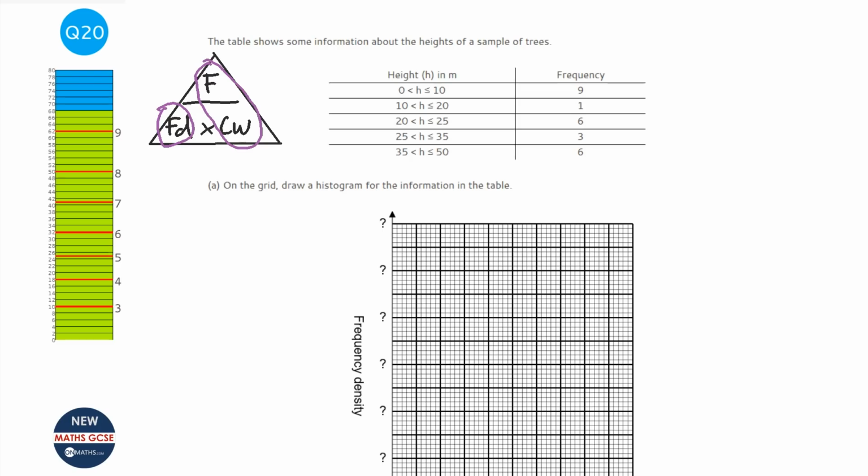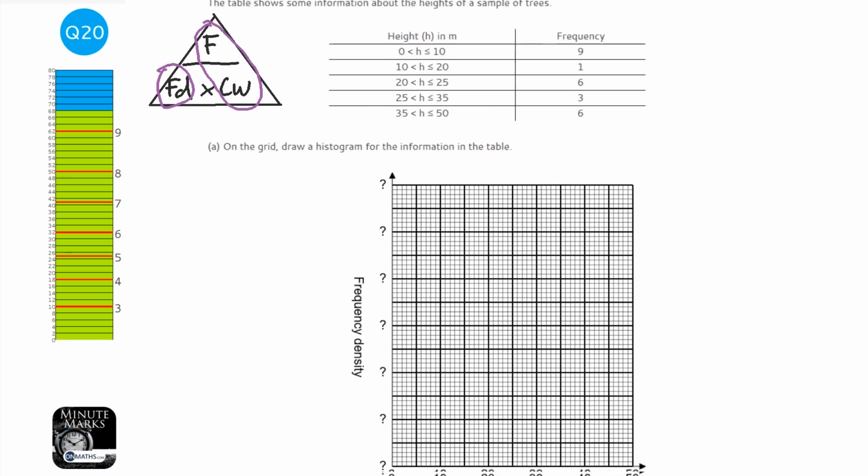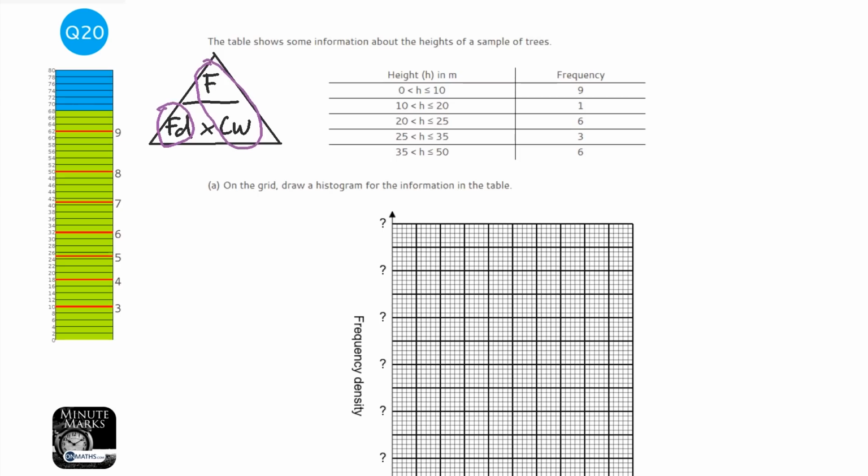So just be a little bit careful, and if they're looking for that type of question, they will give you a bar on the histogram and a value in the table that show you what you have to times them by to get to the frequency density. However, in this one we're actually asked to draw a histogram ourselves, so we don't need to worry about it. Okay, so the first thing I want to plot is our class widths on each of these because I'll need to know what they are.